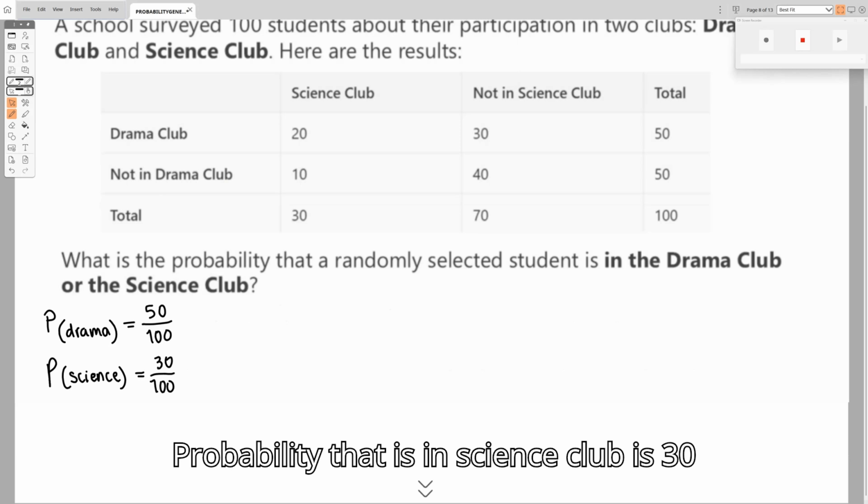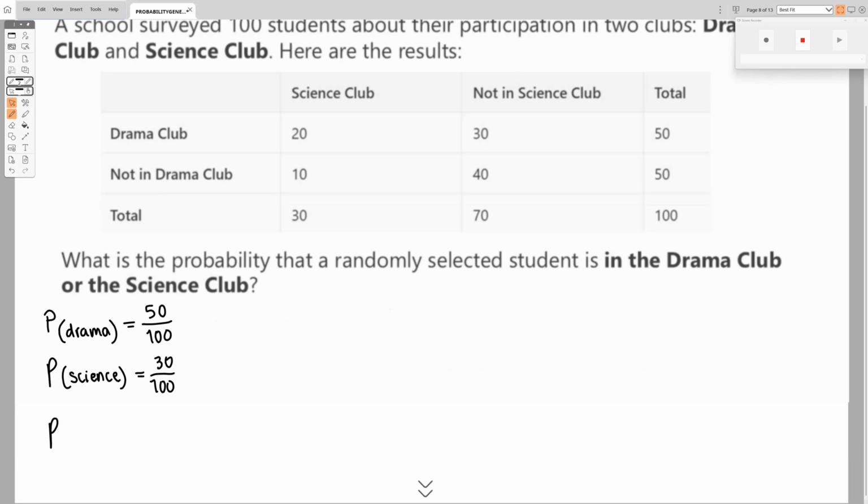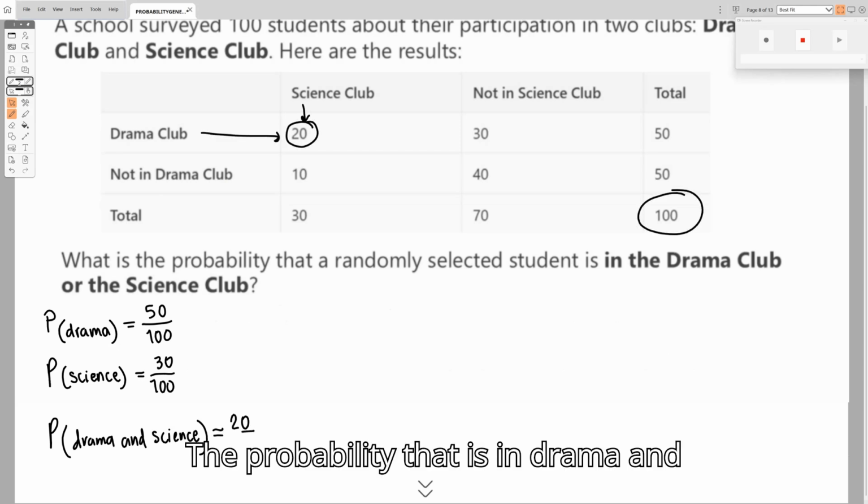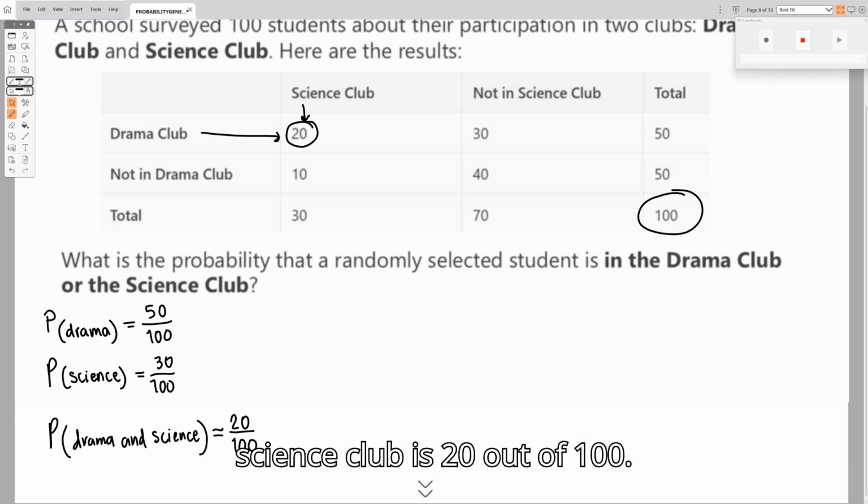Probability that is in Science Club is 30 out of 100. The probability that is in Drama and Science Club is 20 out of 100.